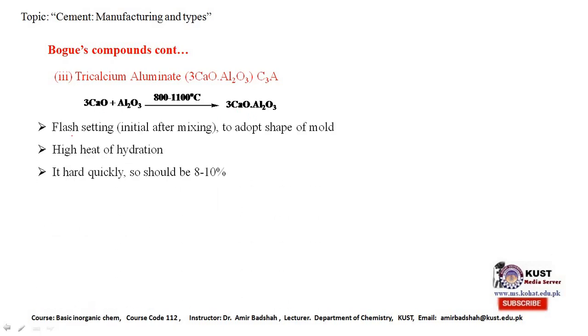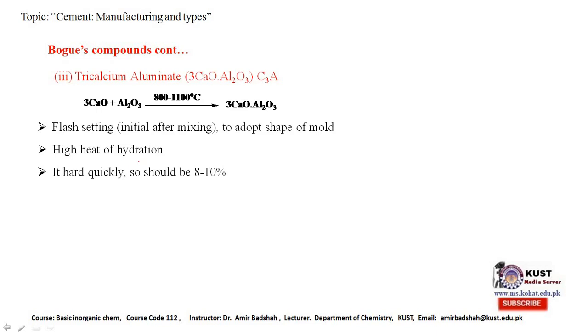It is helpful in flash setting. Flash setting means the initial setting after mixing. It adopts the shape of the mold at once when it is mixed.